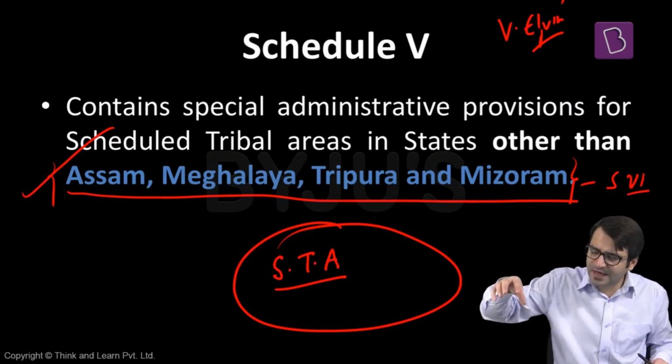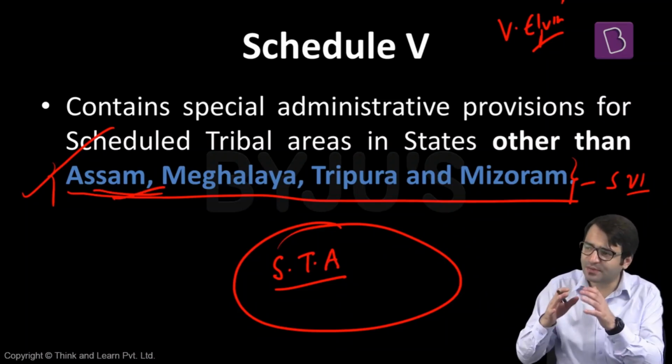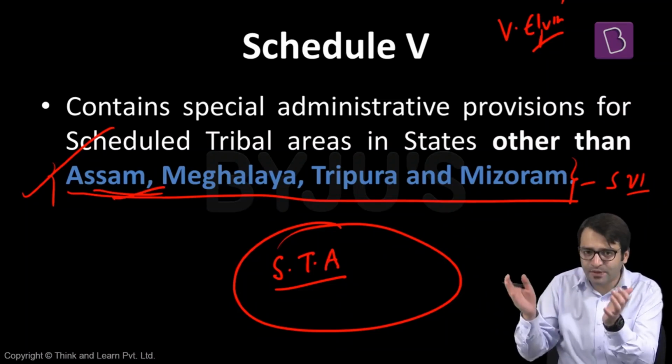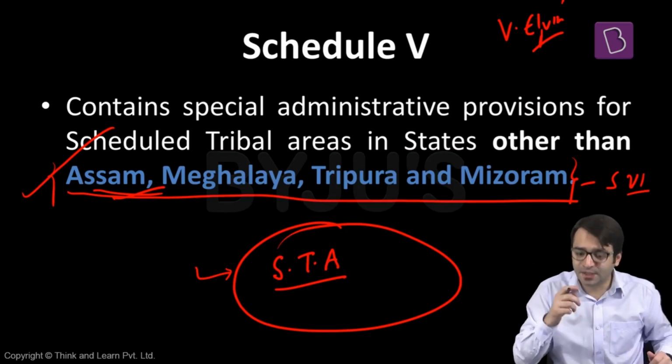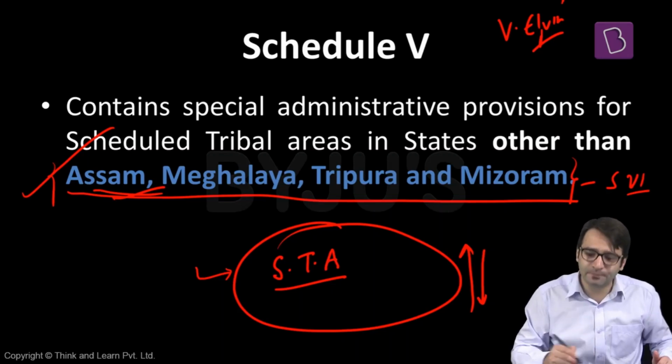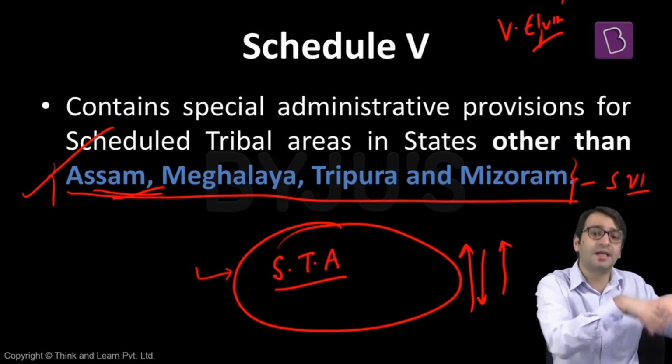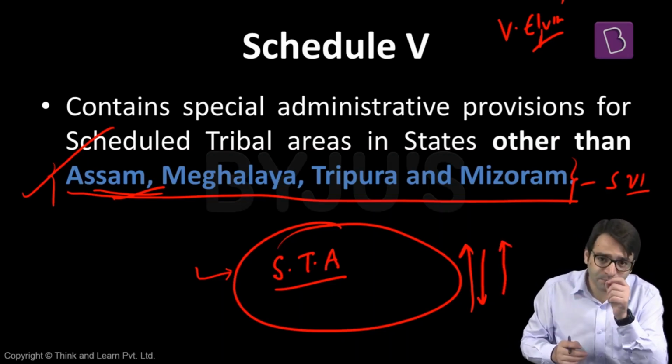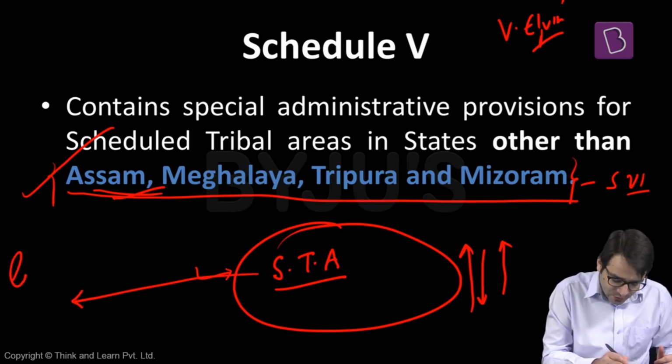So what does Schedule 5 talk about? If there are tribals in significant numbers in other states other than these 4, then what can the president do? The president can create or establish a scheduled tribal area for the administration of these tribals. The president can increase the area of this tribal area, decrease it, alter its boundaries, abolish it, or create another tribal area. That is the power available with the president of India. But the president administers this tribal area in close coordination with the governor of that state.